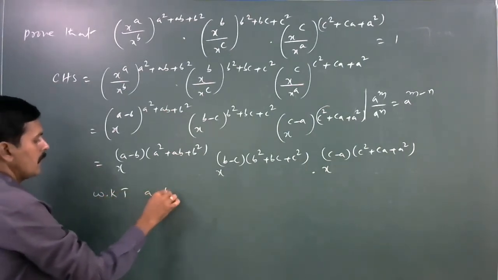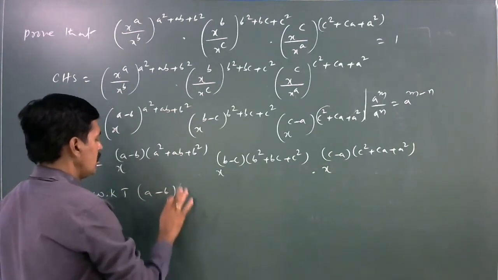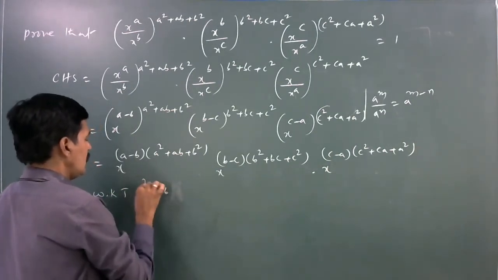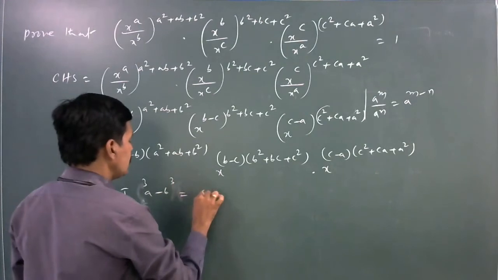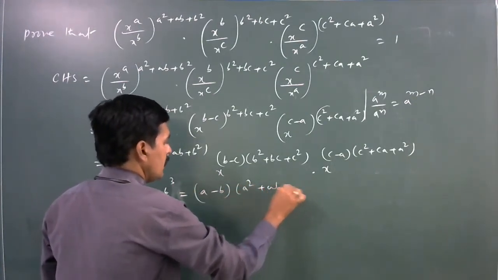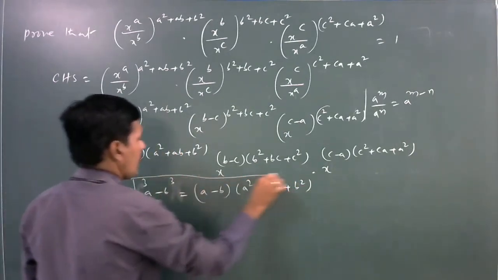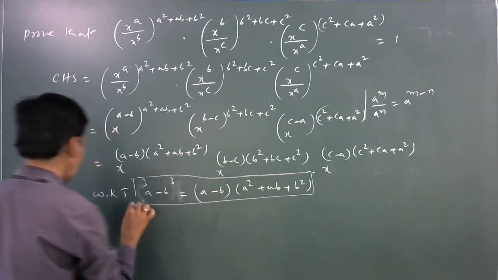You know that a³ minus b³ is equal to (a minus b) into (a² + ab + b²).